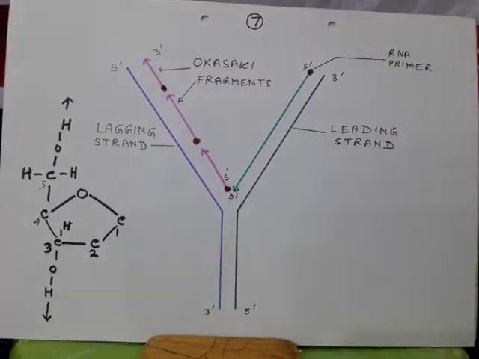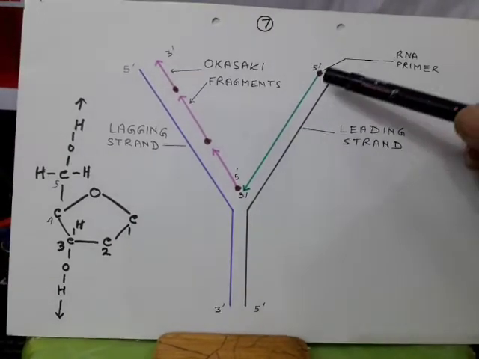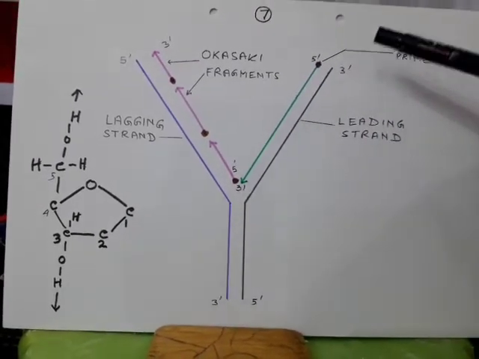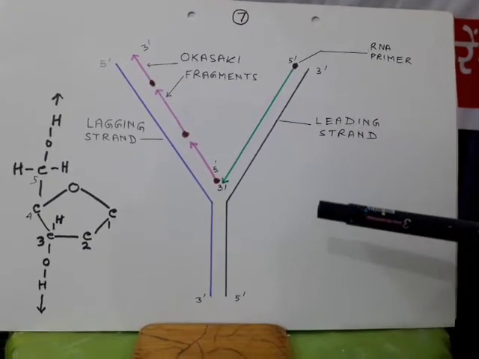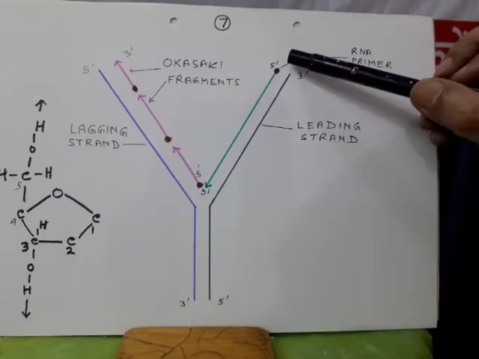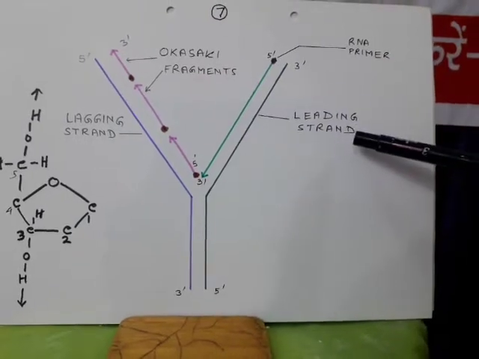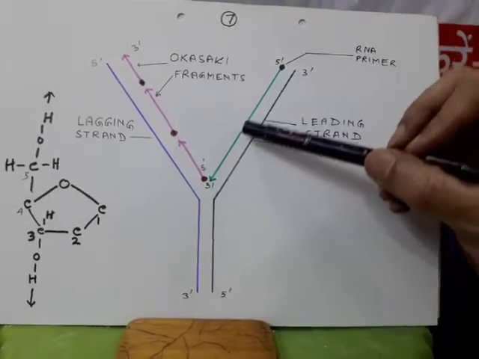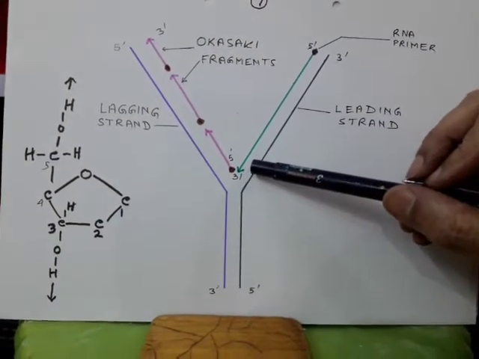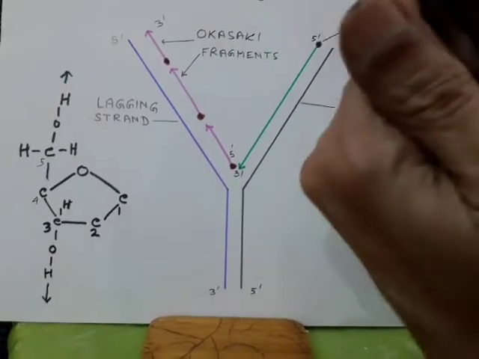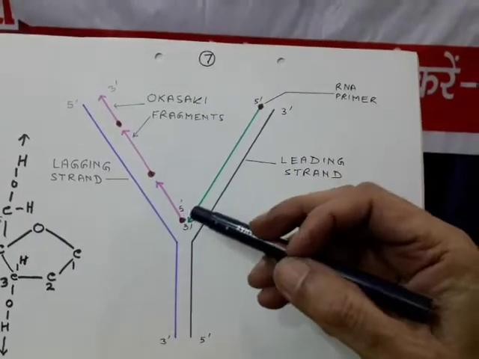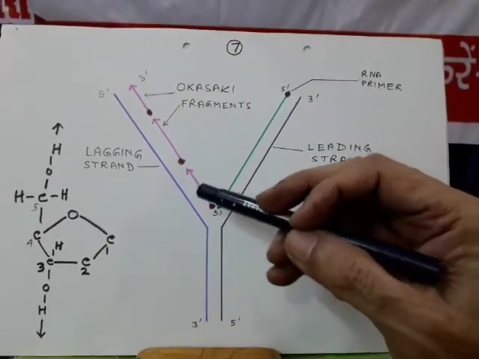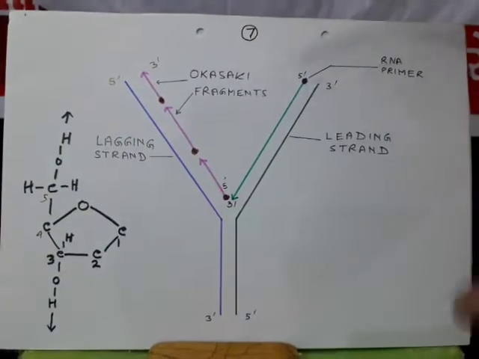So when duplication has to take place, in one of the strands duplication always takes place in the 5 to 3 direction. One of the strands, which is called the leading strand, can go on continuously. But as it is opening like this, at this end it has to bind in the 5-3 direction.